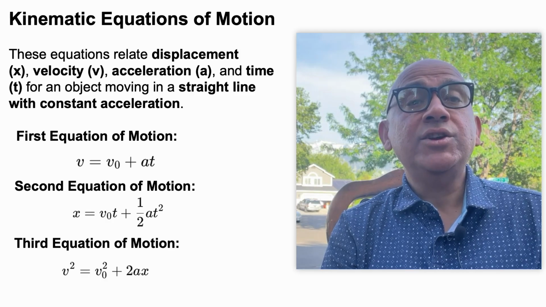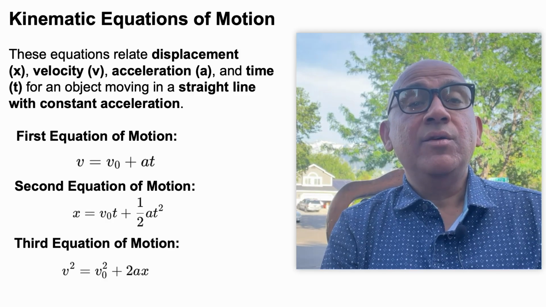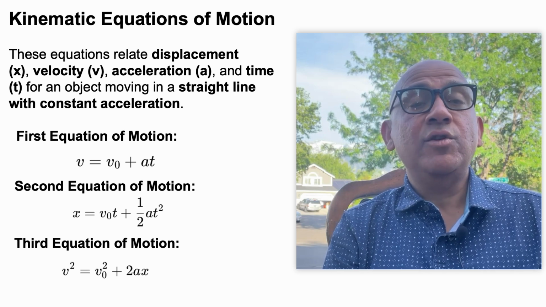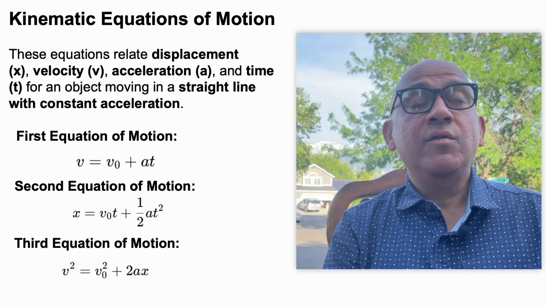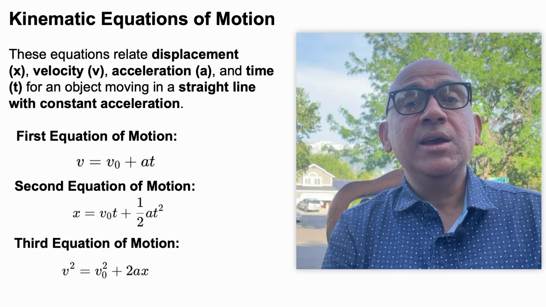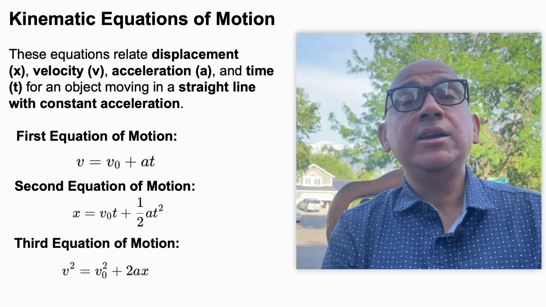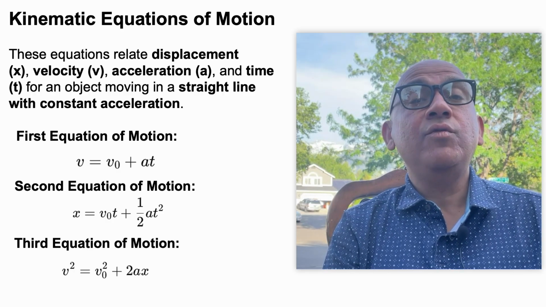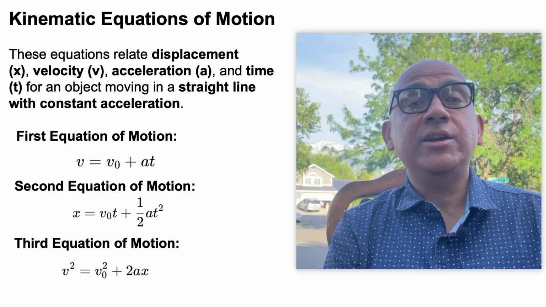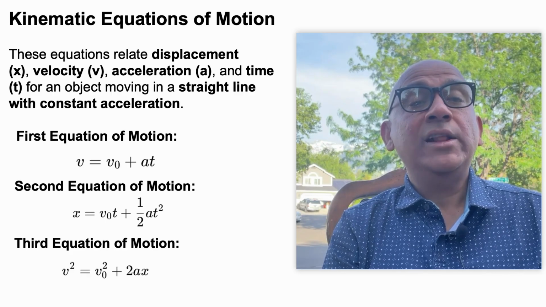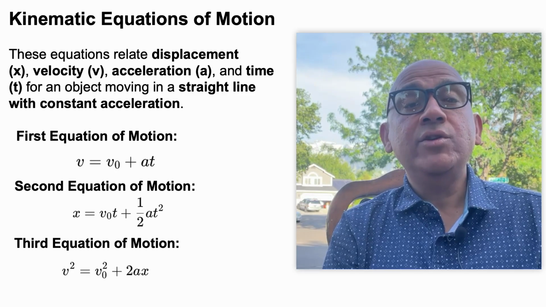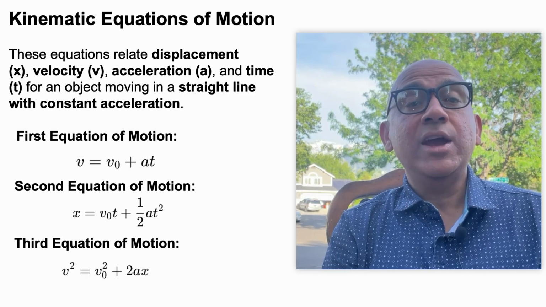The first equation of motion is v equal to v naught plus a t, where v is the final velocity, v naught is the initial velocity, a is the acceleration and t is the time. Second equation of motion is x equal to v naught t plus half a t square, while the third equation of motion is v square equal to v naught square plus 2 a x.